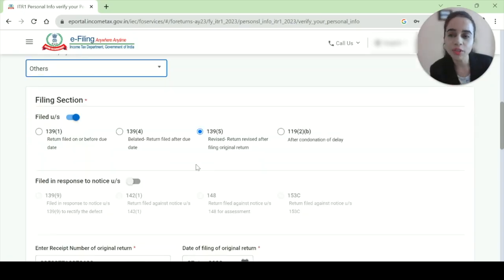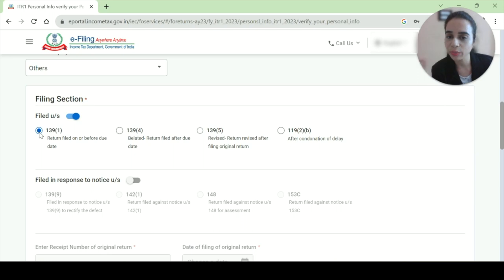What is your filing section, when are you filing the return? If you're filing before 31st July, before the due date, you will be selecting 139.1. If you're filing a belated return, that is the due date is over, you will be selecting 139.4. But let's say I have already filed the return and I'm revising the return, then we will be selecting 139.5. And this is after condonation of delay. So it is a complicated section.